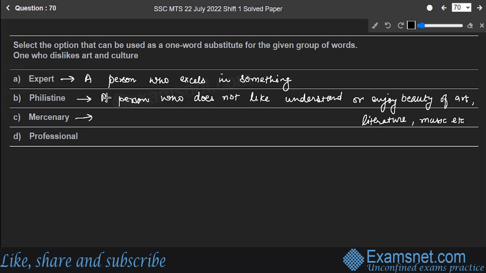It's a warrior who fights for a foreign country or a group in exchange for money. A warrior who fights for a foreign country.